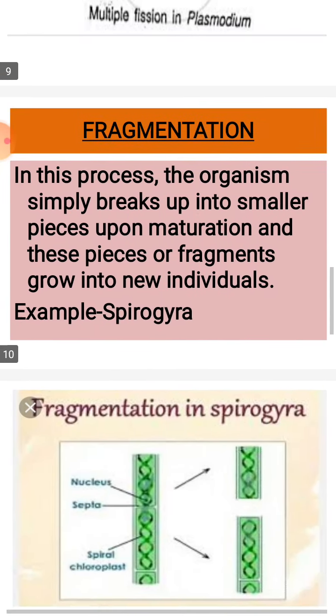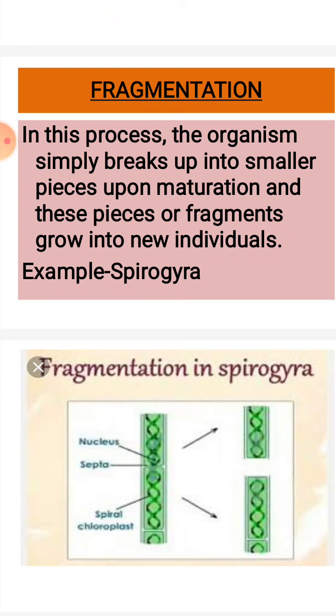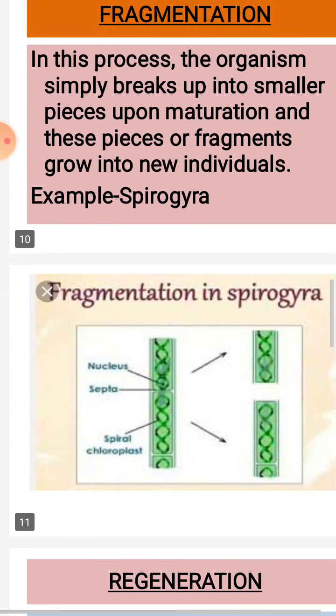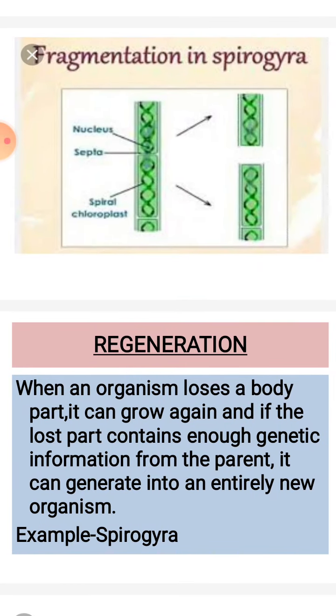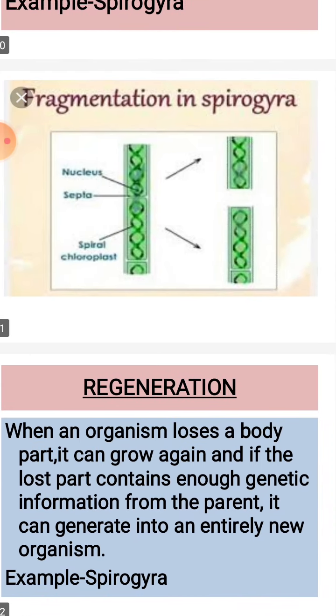fission. Then the next one is the fragmentation. In this process, the organism simply breaks up into smaller pieces upon maturation or accidentally, and these pieces or the fragments grow into new individuals. Example, Spirogyra. Dear children, see here fragmentation in the Spirogyra. The body of Spirogyra divides into two, or it can be divided into many pieces, and each piece can develop into a new Spirogyra.